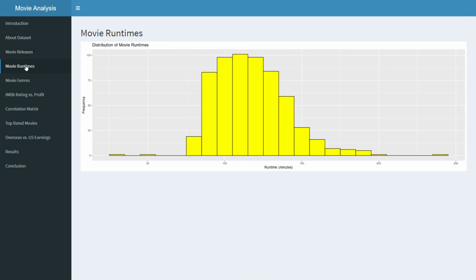The next chart is on the movie run times, and from this graph we can see that the mode of the distribution is approximately 120 minutes, which means that the most common run time for movies is around 120 minutes.